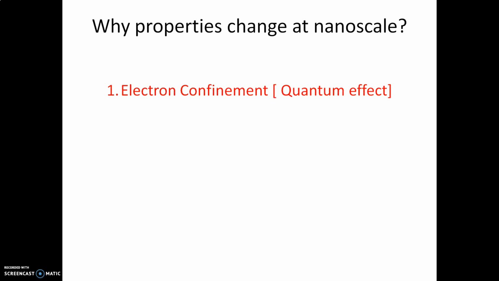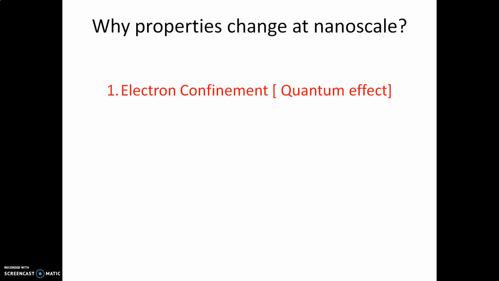First reason is electron confinement. Electron confinement is defined as electrons limiting their movement in space with dimension. In bulk material, conduction of electrons is delocalized. That is, electrons can move freely in all directions.